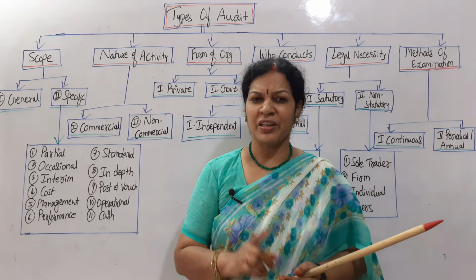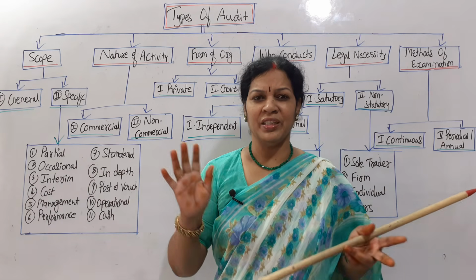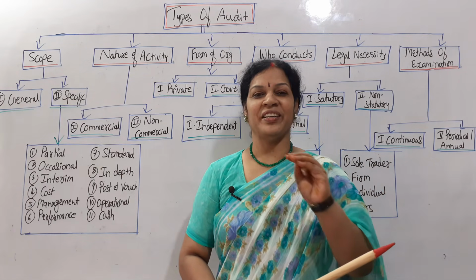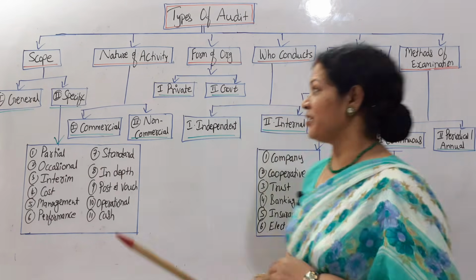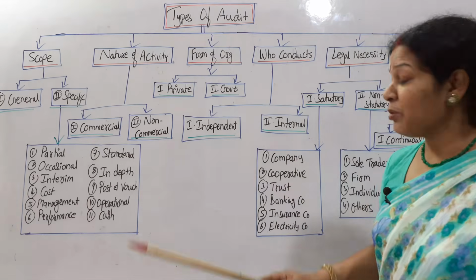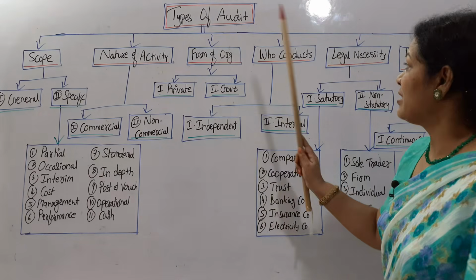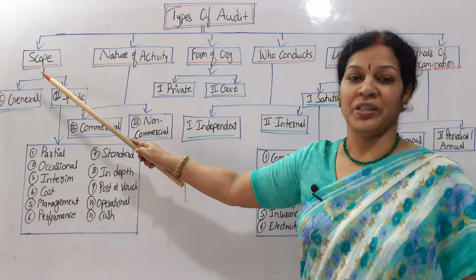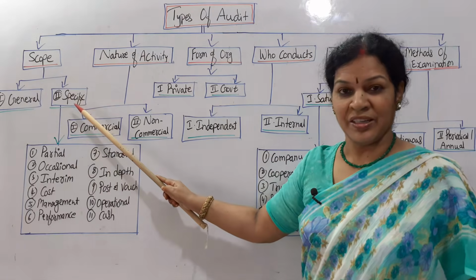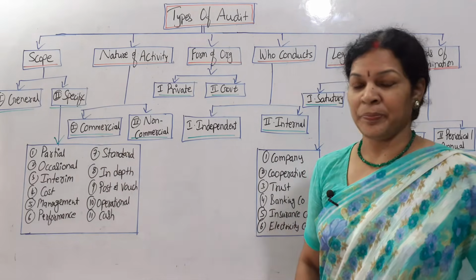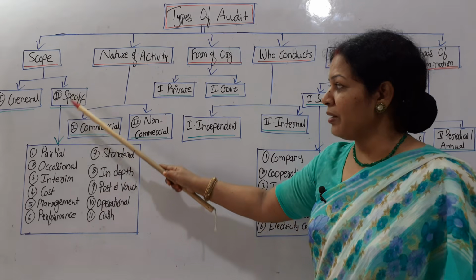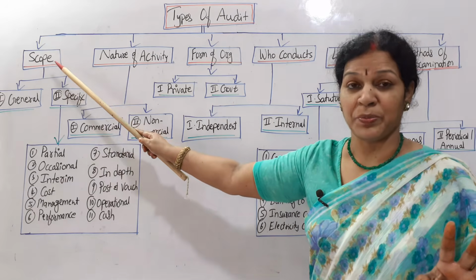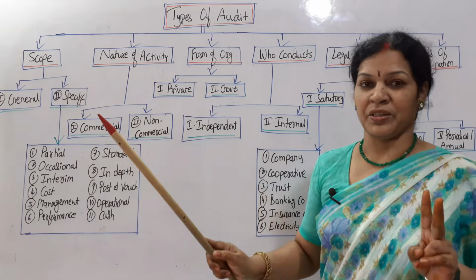Now coming to today's class, in one class, as I told you, I am going to cover all the types of audit. If you see the table, you may get confused, but I will make you understand in an easy way. Okay, types of audit. Mainly you can say that types of audit is of 6 types, 6 kinds of audit. First one is, as per the scope of the auditing, we can divide into 2 parts, general and specific audit. Once again, specific audit is divided into 11 audits. We'll go in depth. Right now understand scope. As per the scope, it is general and specific.